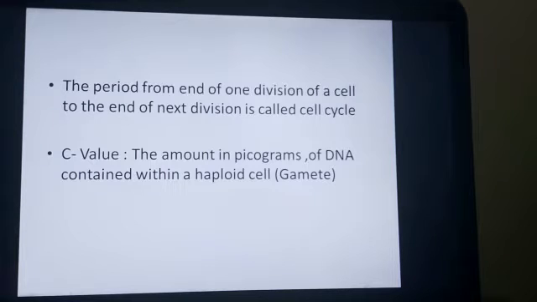Now there is one important term that you have to understand, that is C value. Now what is C value? C value is the amount in picograms of DNA contained within the haploid nucleus, that is a gamete, or half the amount in the diploid somatic cell of the eukaryotic organisms. So this amount of DNA that is present is called C value. So you can understand that the C value of all the organism is going to be exactly the same. And here we are going to consider the amount of DNA that is present in the haploid cell of an organism.